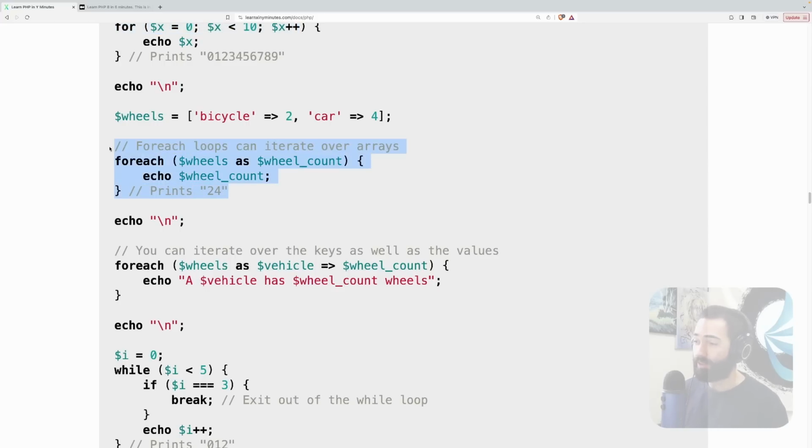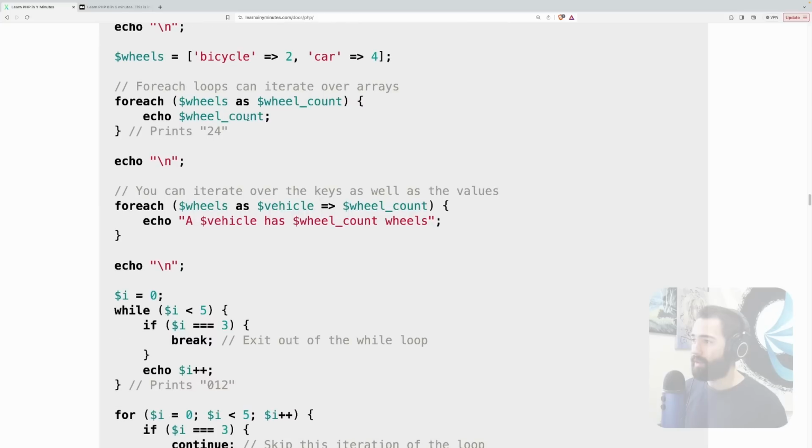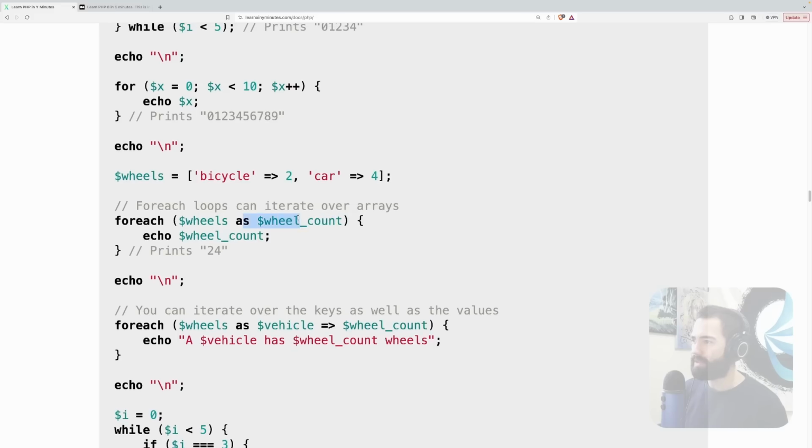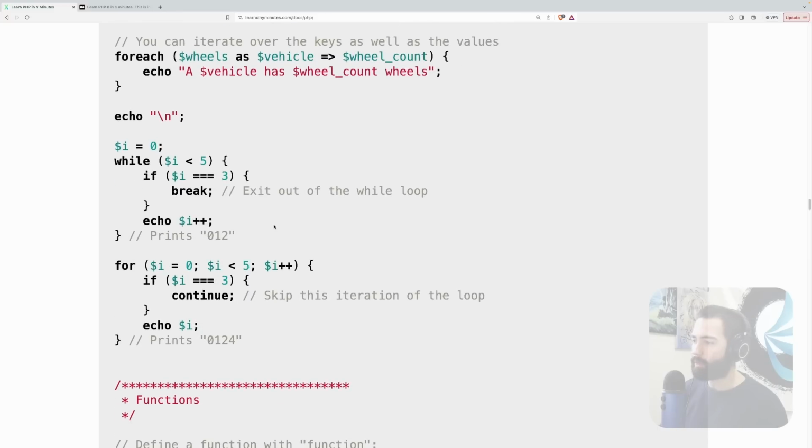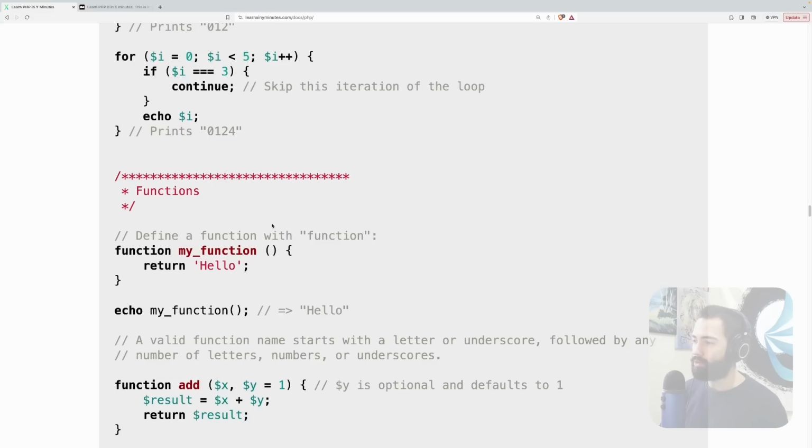Regular ones is in regular languages, okay? You then have a for each loop where you have for each wheels as wheel count. Is this an alias? Okay, so I think it's, yeah, okay, collection and then the element on the right. So a little bit backwards to how I usually have it.